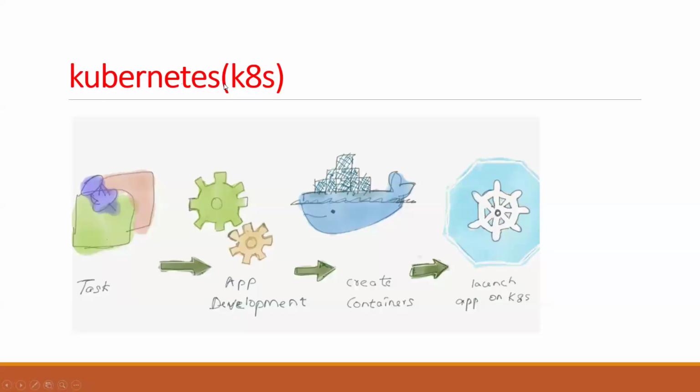Why is Kubernetes called K8s? From K to S, in between there are eight letters: 1, 2, 3, 4, 5, 6, 7, 8. So eight letters, right? That is the reason we call it Kubernetes or K8s. So this is the task: app deployment, create containers and launch the app on Kubernetes.